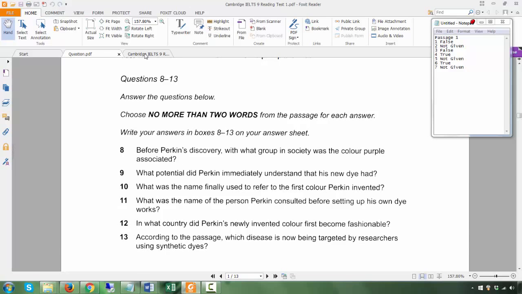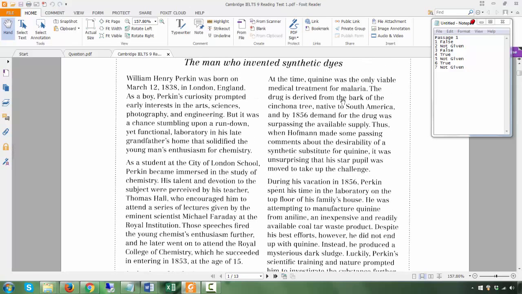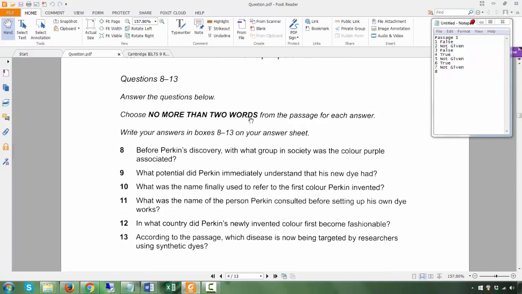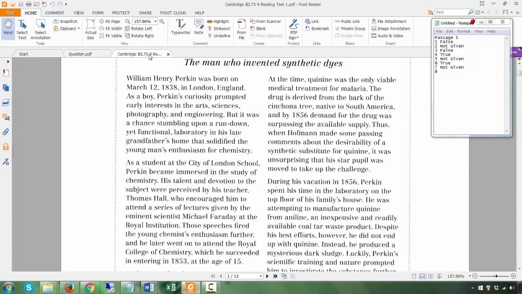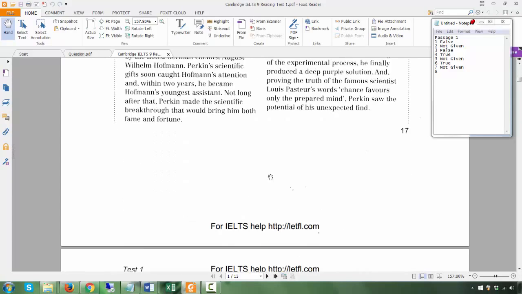Now, if you realize where we got all the answers from for question 1 to 7, it's all in order. Okay, and then we come to another question type, short answer, which also should be in order. Okay, so before Perkins' discovery, with what group in society was the color purple associated? So before the discovery. Okay.